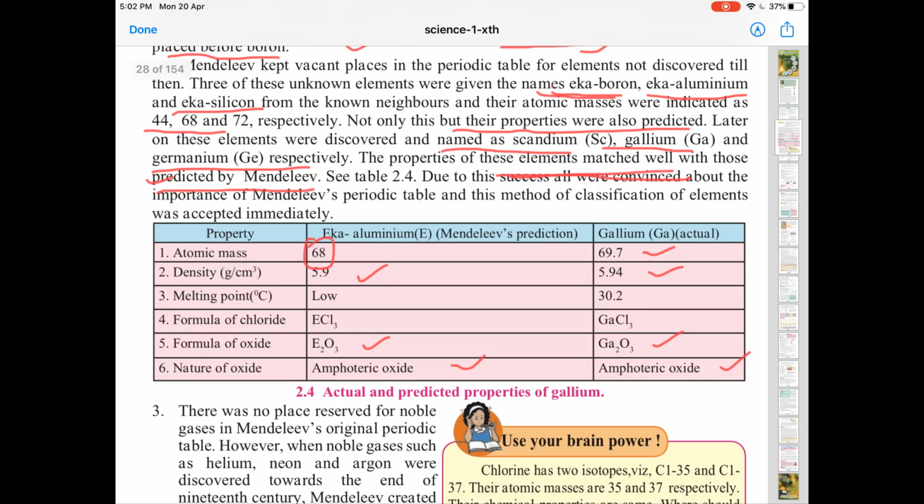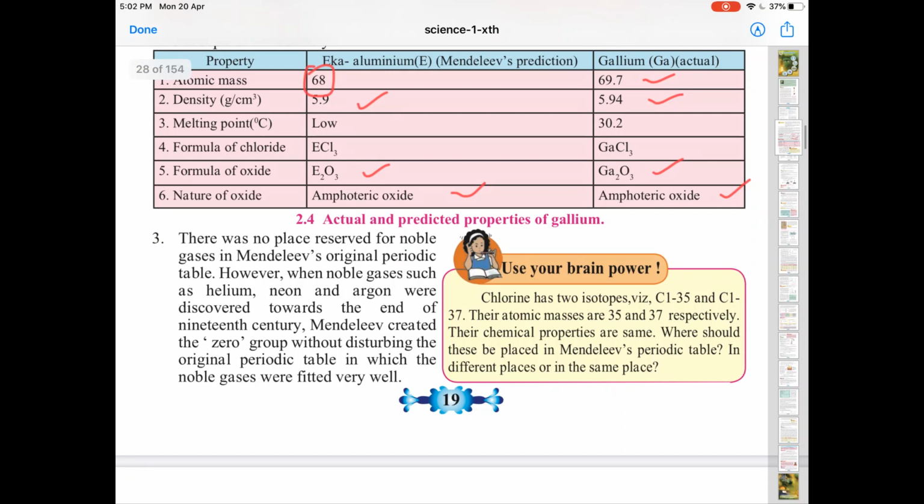Now coming to the third point, there was no reserved place for noble gases, that we know, because noble gases were not discovered, and noble gases like helium, neon, argon were discovered only towards the end of the century. Yet when they were discovered, Mendeleev created the zero group without disturbing the original periodic table. That was the most interesting part, right? He placed zero group elements without disturbing the original periodic table, and these noble elements fitted well.